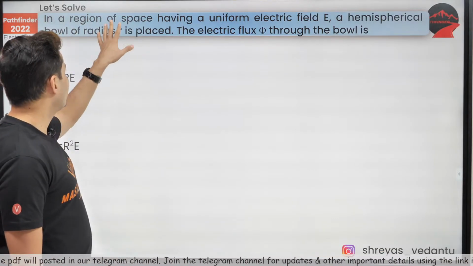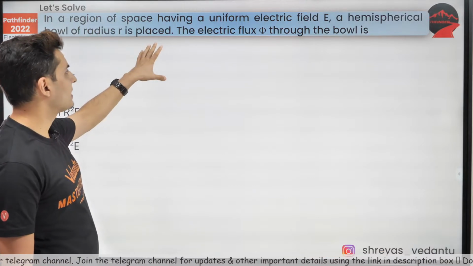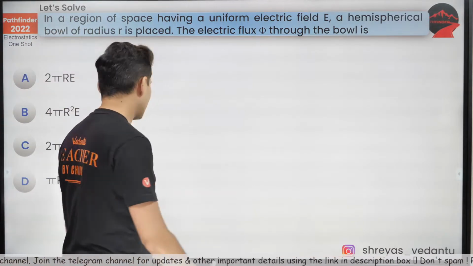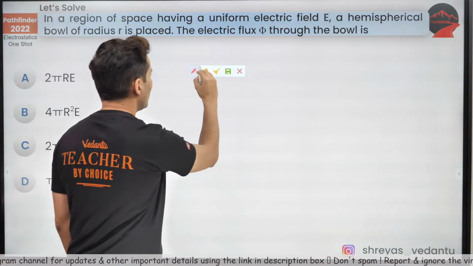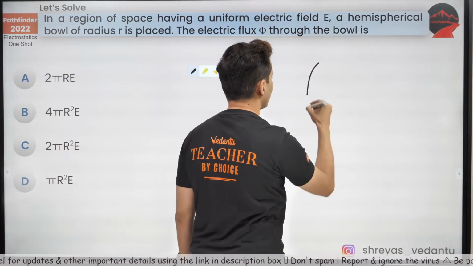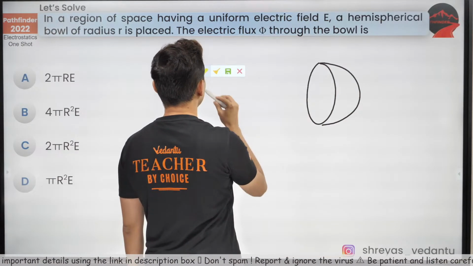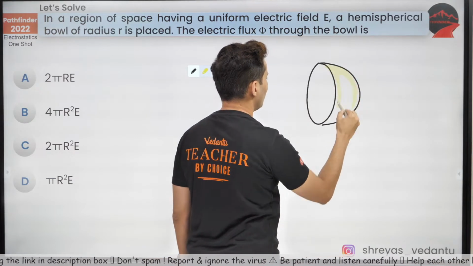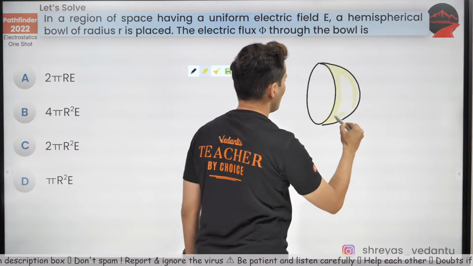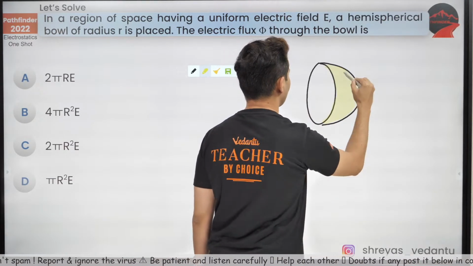Okay. There is a region having uniform field. A hemispherical bowl of radius r is placed. The flux through the bowl is... Come on, let's see how many of you can do this question. Which of the following options do you think will be correct? This is, let's say, the bowl. Okay, so I'm just shading it. Meanwhile, before I complete my drawing, I hope you have put up the answers in the chat box. Let's see how many of you can get this correct.